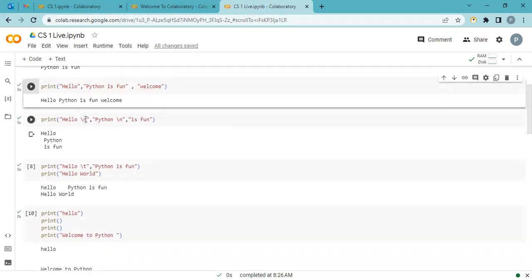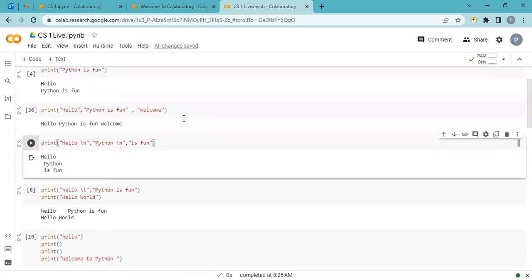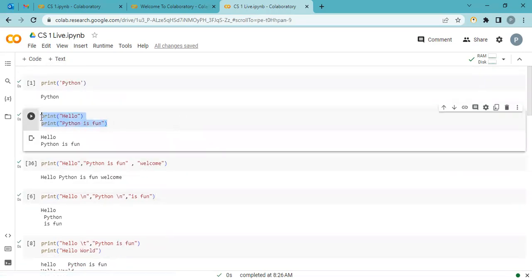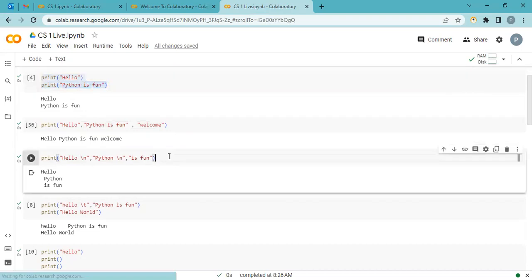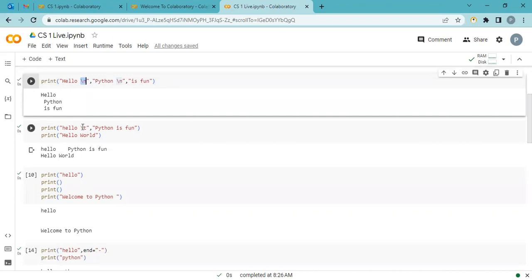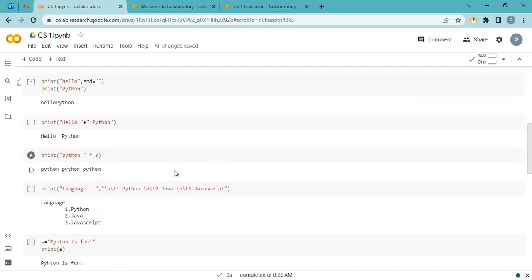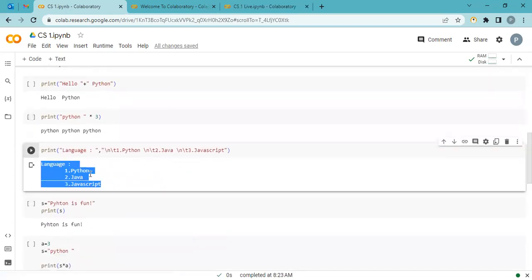Most important, slash n is the enter. Whenever I want to print on a new line but in a single print statement, we can do that. There is no need to write multiple print commands. You just add slash n to hello, then slash n, Python, then slash n, is fun. Whenever it sees slash n, it prints a new line. The same thing for tab, we use slash t.